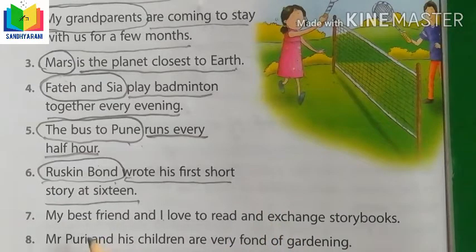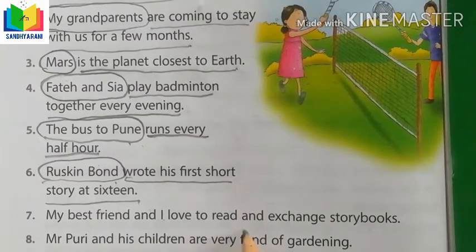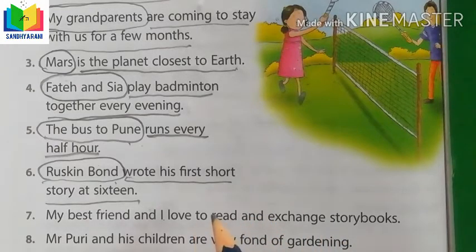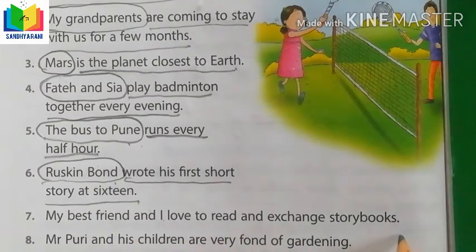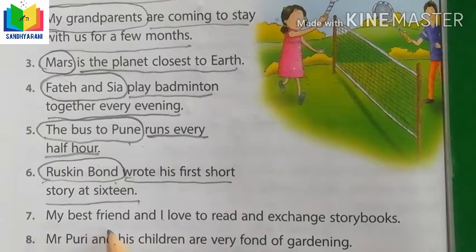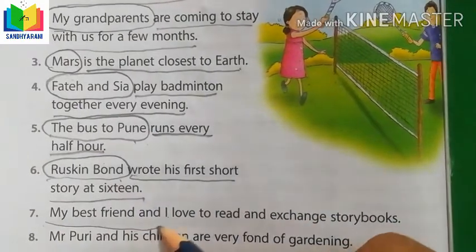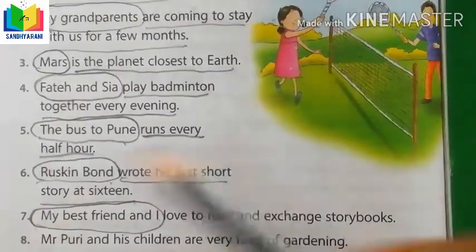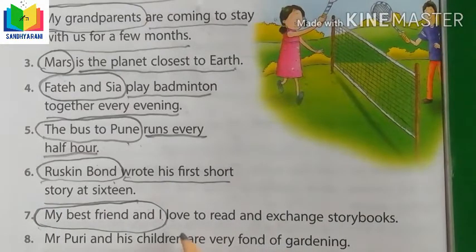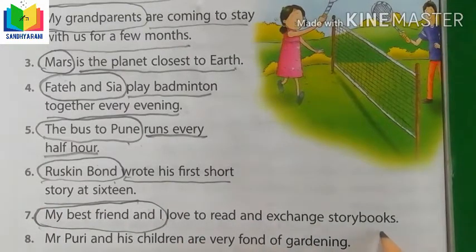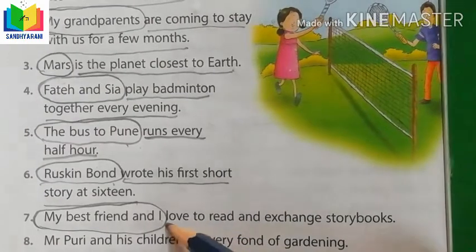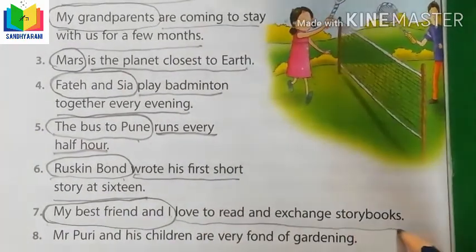Here we have to question ourselves: who loves to read and exchange storybooks? My best friend and I. So here are the persons. We have to circle the persons, and see here, love to read and exchange storybooks. This is the predicate here. So we have to underline it.